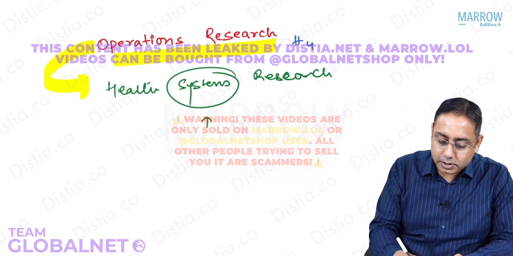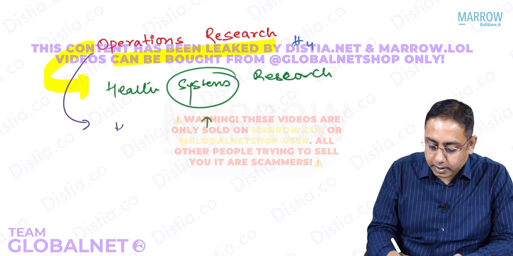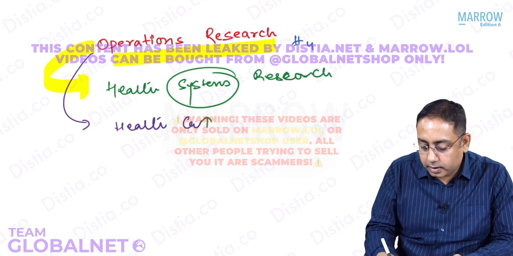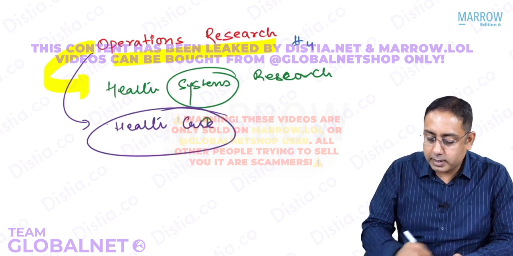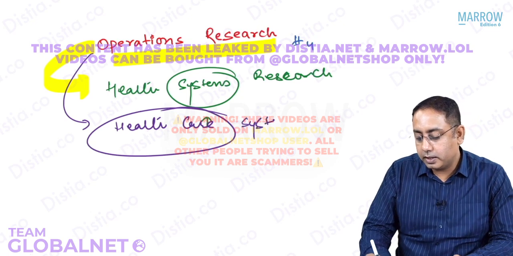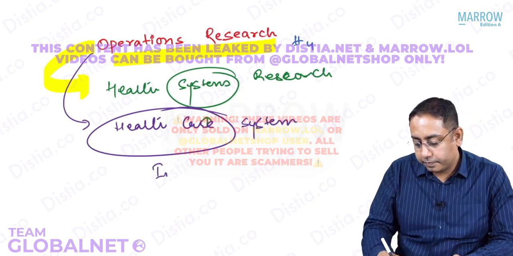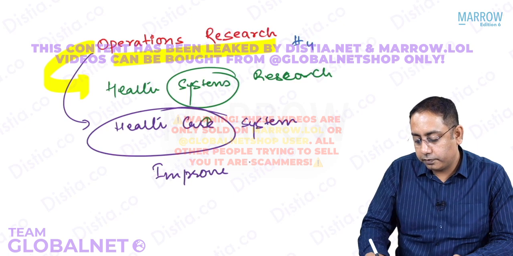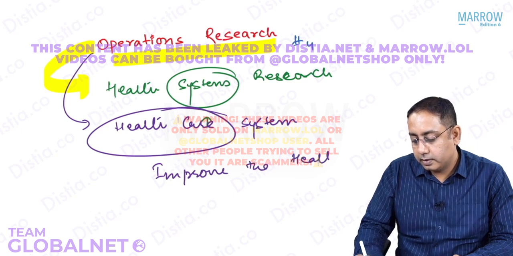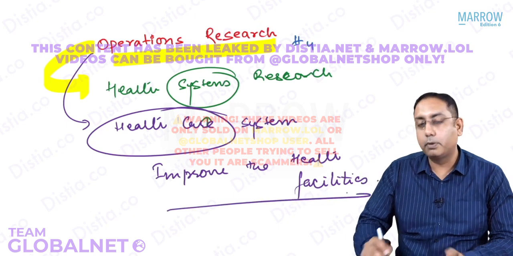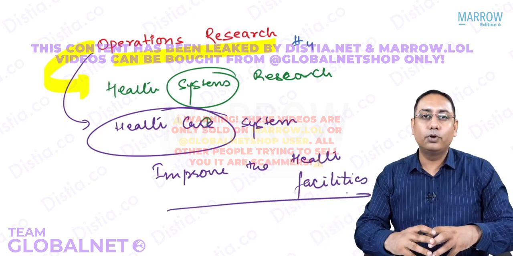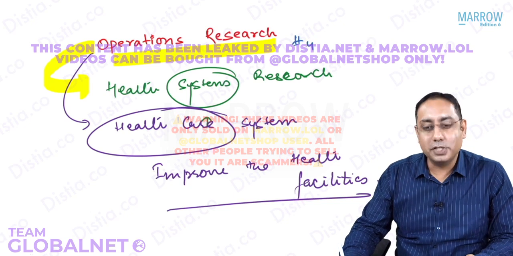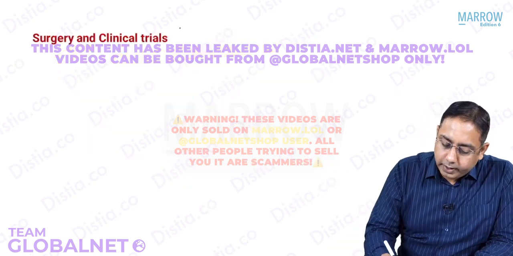So operations research is about healthcare systems. So you see that how to improve the health facilities, how to improve their utilization, how to promote people coming to your system. That is what is operations research. The next one is point number 5.